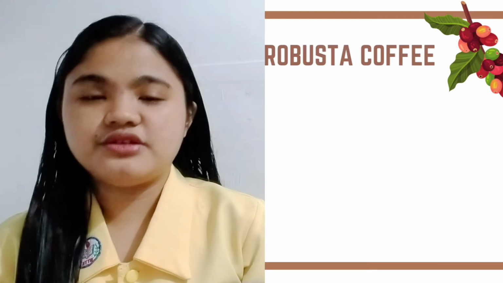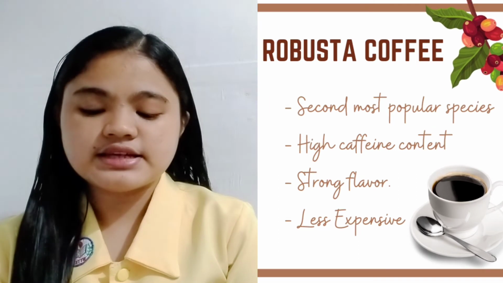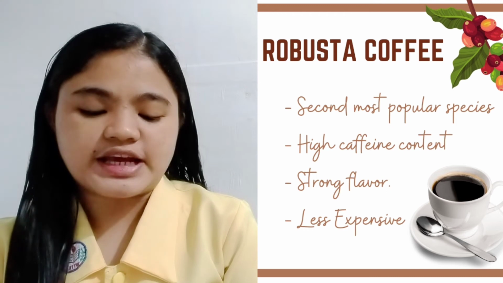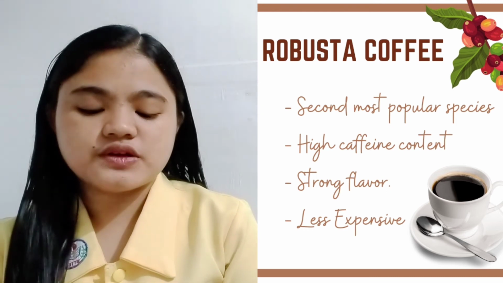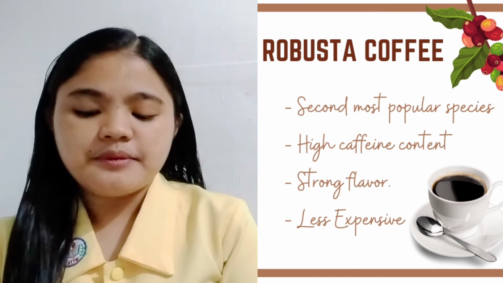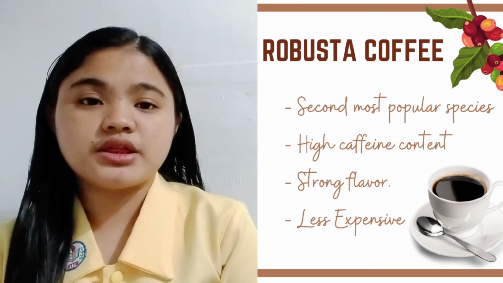So, the Robusta coffee. It is the second most popular species. It is known for its high caffeine content and for its strong flavor. Robusta coffee beans are also less expensive than the other types of coffee beans, making them a popular choice for budget-minded coffee drinkers.